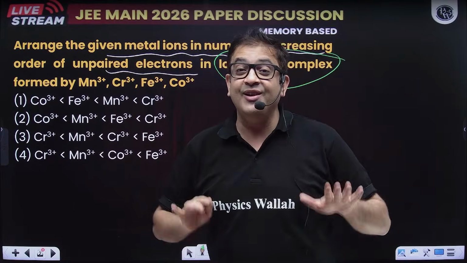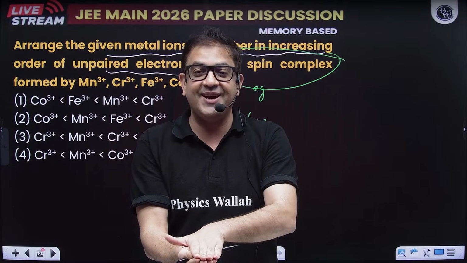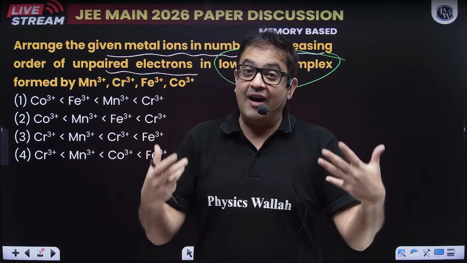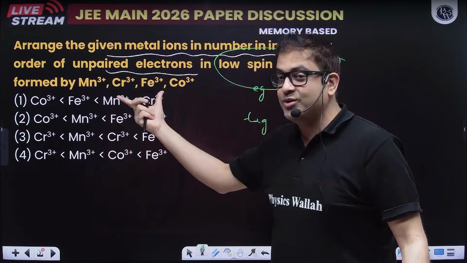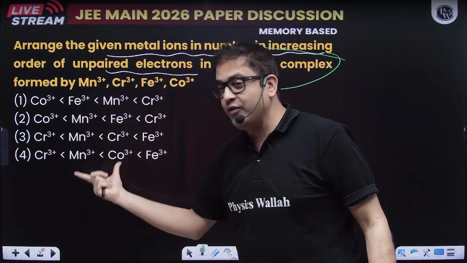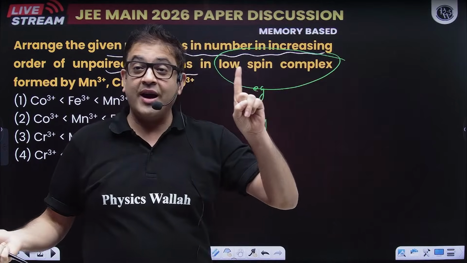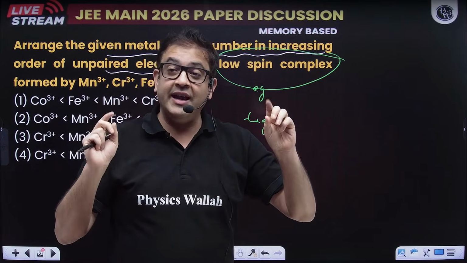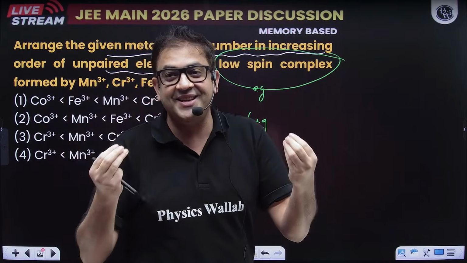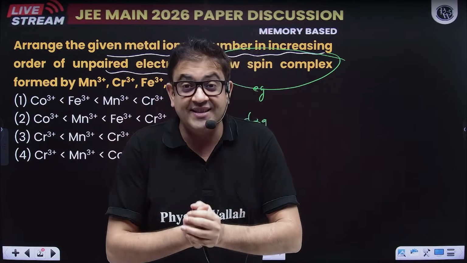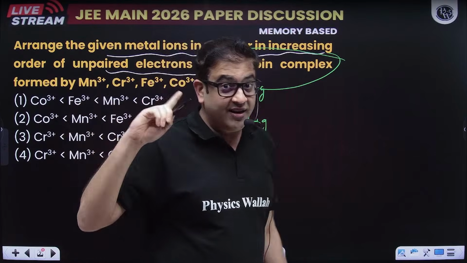So if I have a low spin complex, then what will be filled first? Sir, the T2G set of orbitals. So you have to fill those orbitals, keeping in mind you have a strong field ligand. So let us do the number of unpaired electrons for the 3D series. Remember, yesterday also I told you. Santosh, yes, it is 10th level, although the degeneracy concept you only get when you reach D block elements of class 12.